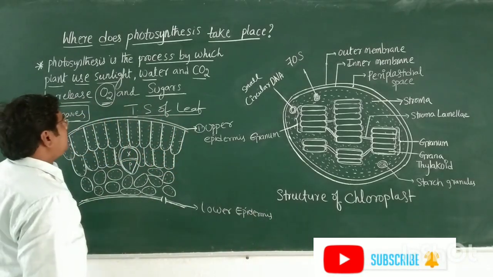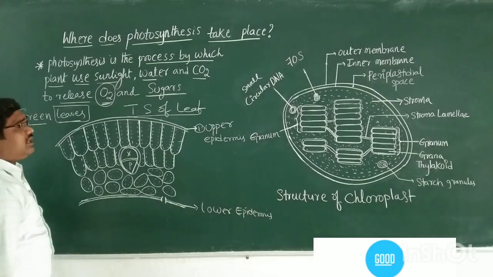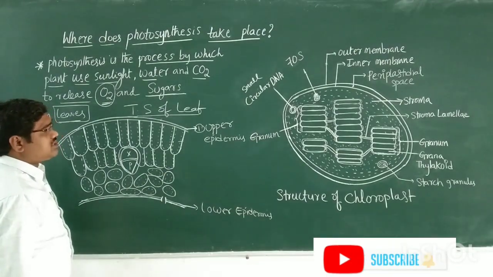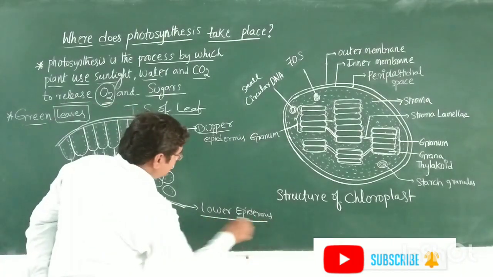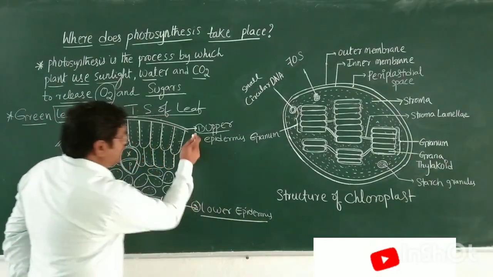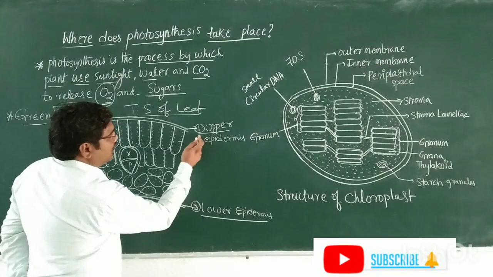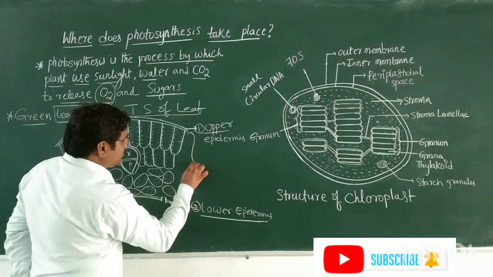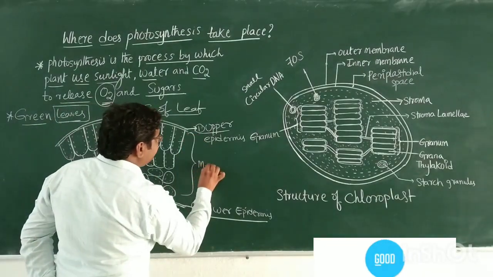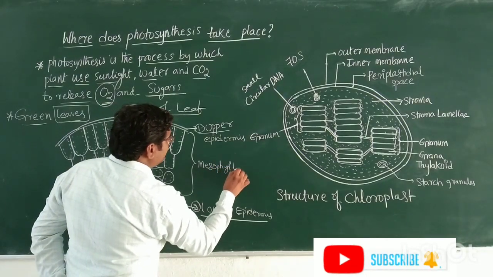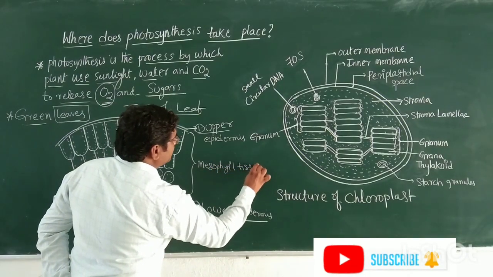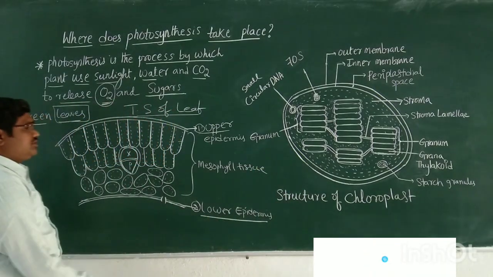So in the TS of the leaf, the first one is the upper epidermis, the second one is the lower epidermis. In between these two epidermis, the middle portion is called the mesophyll tissue.